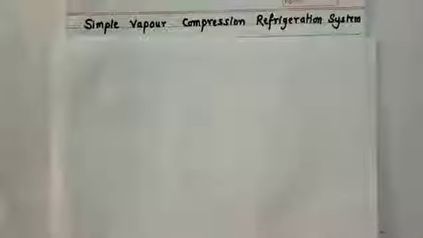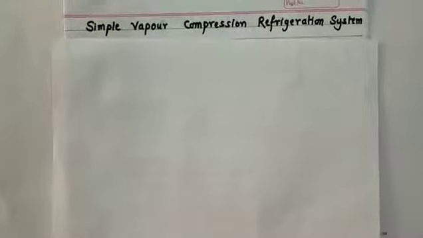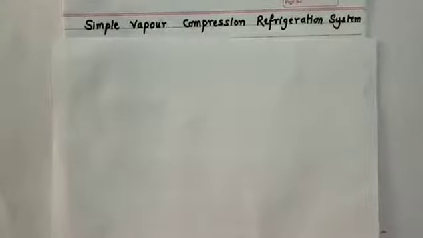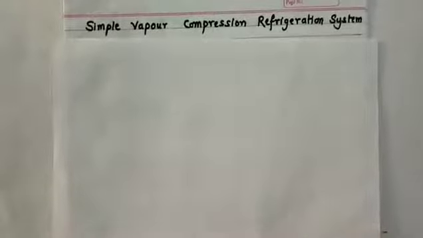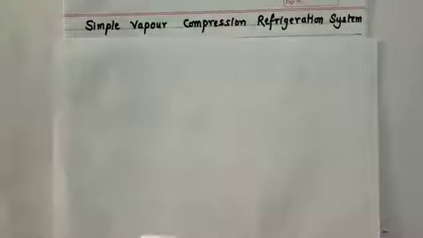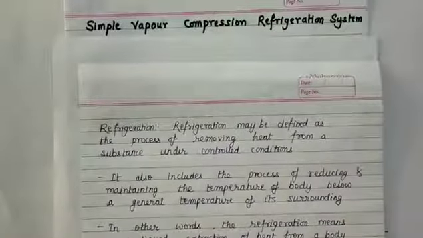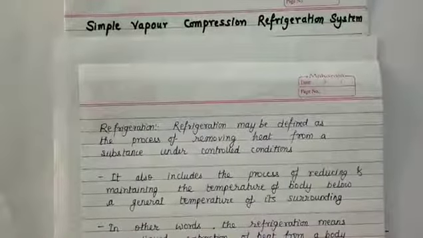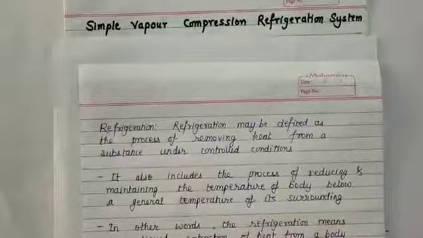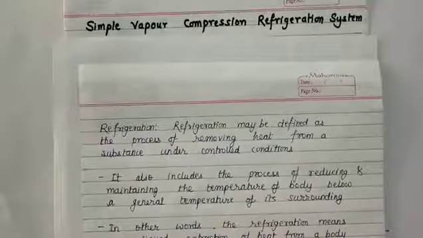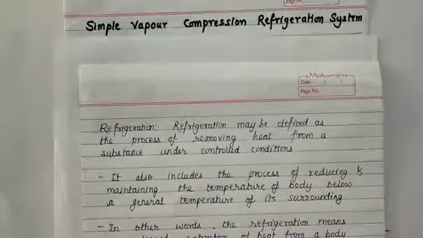Hello everyone. So today we will be starting with simple vapor compression refrigeration system. Before going through it, we should know what is refrigeration. Refrigeration may be defined as a process of removing heat from a substance under controlled conditions. So heat is to be removed from a substance under controlled or predefined conditions.